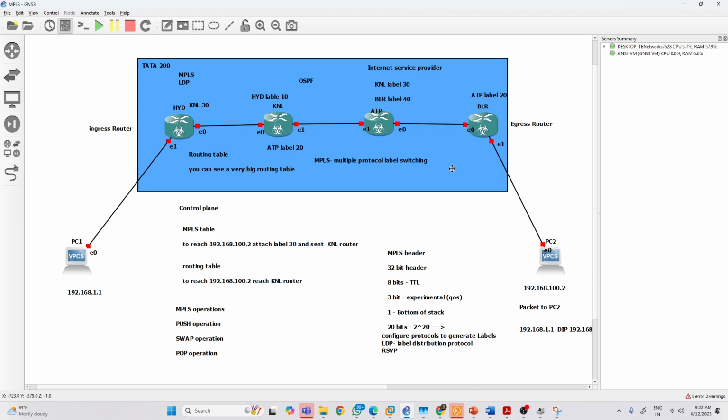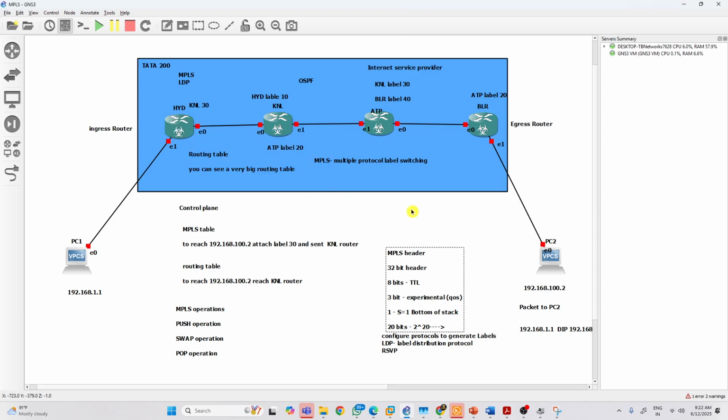So the MPLS header is 32 bits. The label is 20 bits. And 3 bits are for the experimental bits. And 1 bit is for S. S means bottom of stack. If S is equal to 1, it's the last label. It means you have only one label on the packet.